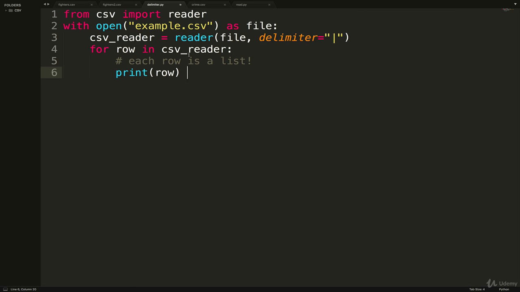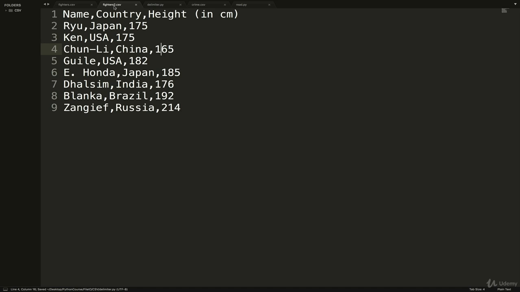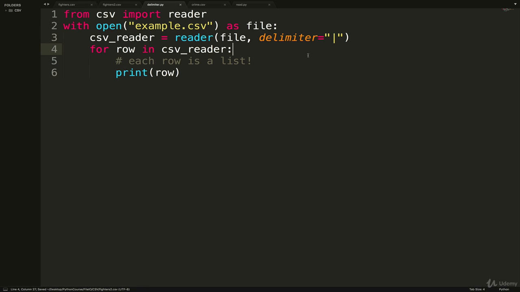So if I copy it over here, I actually already have fighters2.csv that I've made. And if I just select all of these and replace it with a pipe instead, or anything, a star character. Now you do want to be careful because if you use something like a number that exists, then you're going to run into problems if your number exists anywhere else in your data. So you want to use something that is unique. But if I do this now, then I have this other file delimiter.